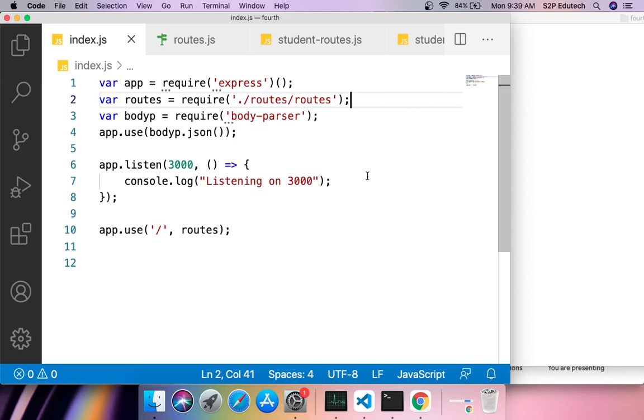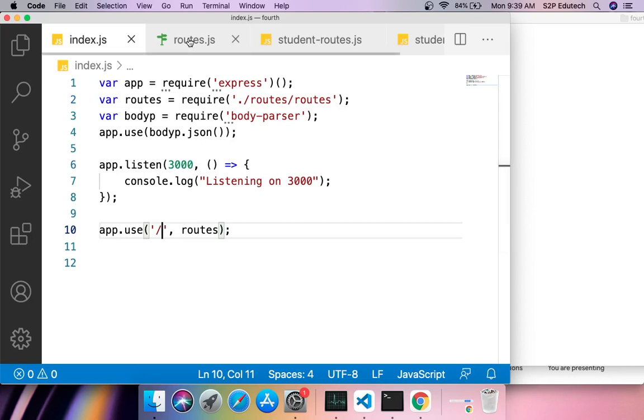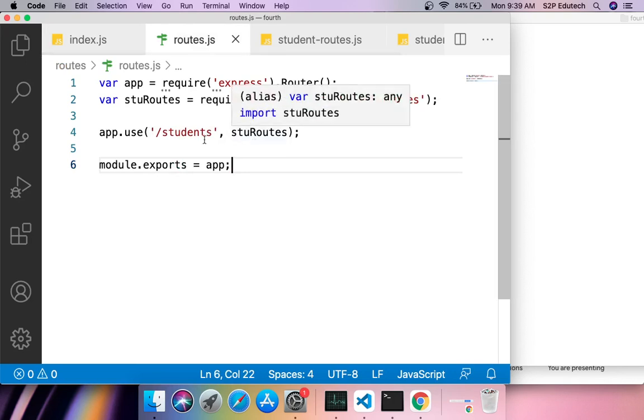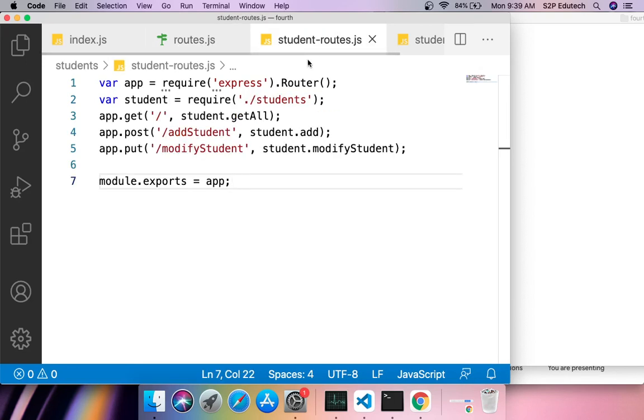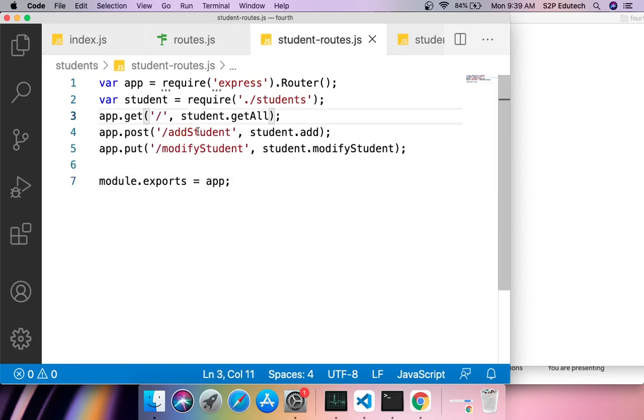And what will the path be? Whenever we run this, we'll have localhost:3000 slash. So this slash comes from here. After that it will get into routes, and in routes it has only one route, which is slash students. So the next path would be localhost:3000 slash students. Once we get this path, it will go into student routes, and against slash students it will return get all.